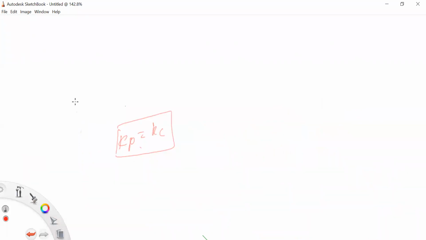Okay, so now the concentrations are expressed in terms of mole fractions. If your concentration is in terms of mole fractions, mole fraction means x.